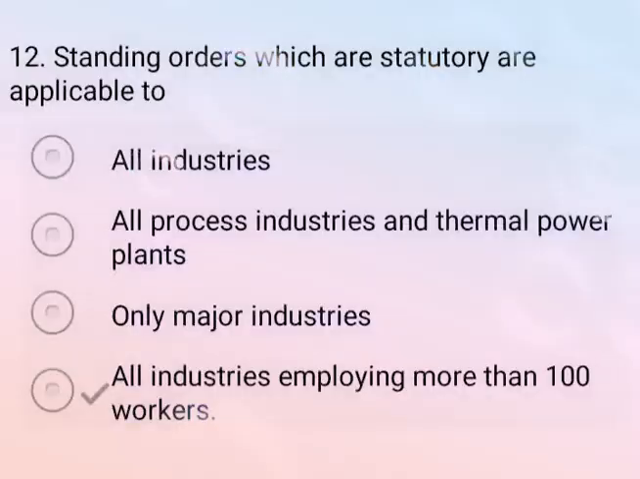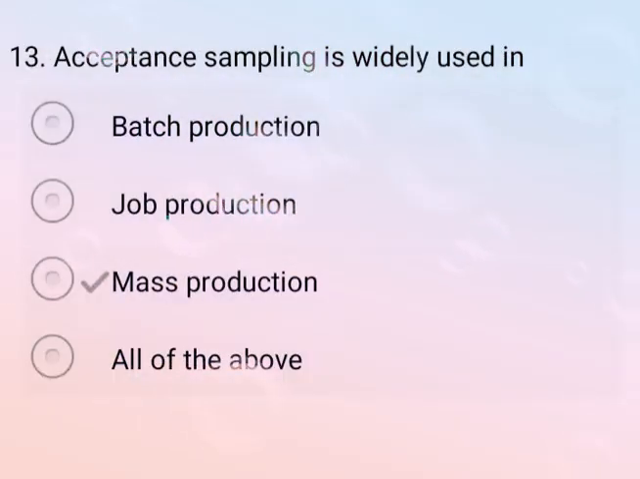Now come to the next question. Standing orders which are statutory or applicable to. So correct answer is option D, all industries employing more than 100 workers. So in the standing order, only more than 100 workers are included. So option D is your correct answer. Come to the next question. Acceptance sampling is widely used in. So correct answer is option C, mass production. In the case of mass production, acceptance sampling is widely used.